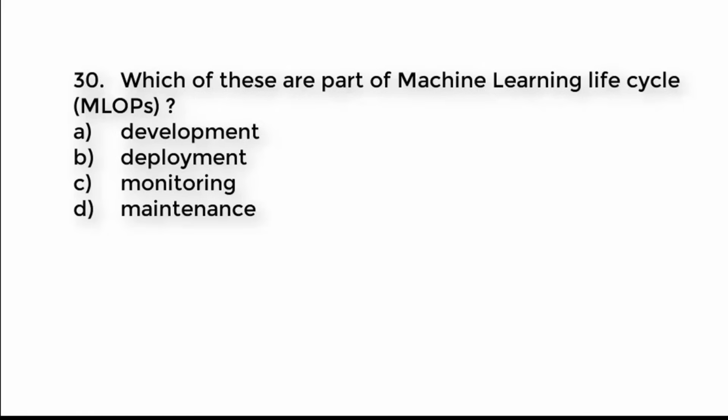Try to guess the right answer. And the right answer is, actually all of these options are correct. So development, deployment, monitoring, and maintenance are part of machine learning lifecycle, MLOps, in AWS AI.